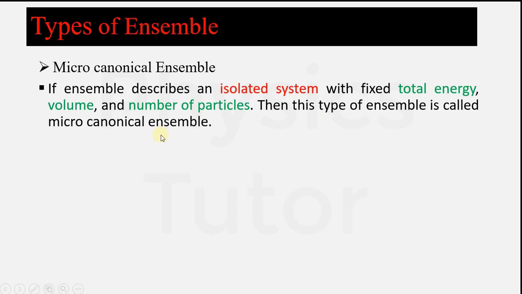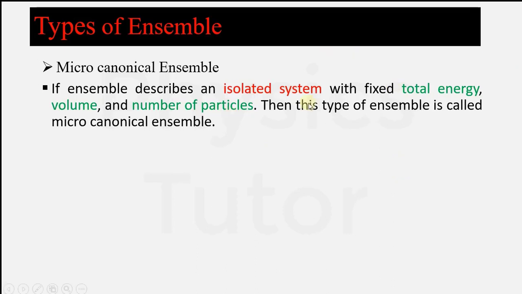For example, if we have a box and a large number of particles, they are isolated. This means that outside the system, or outside the box, the temperature, air or pressure, all these things don't affect the particles inside. This shows that it is an isolated system. So if the system is isolated and totally packed, then total energy will be conserved and remain the same, and volume and number of particles will remain the same. So this condition shows the microcanonical ensemble.